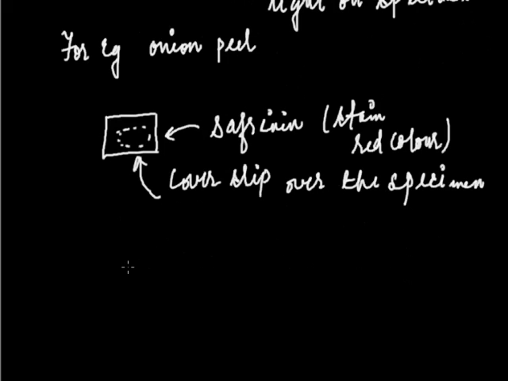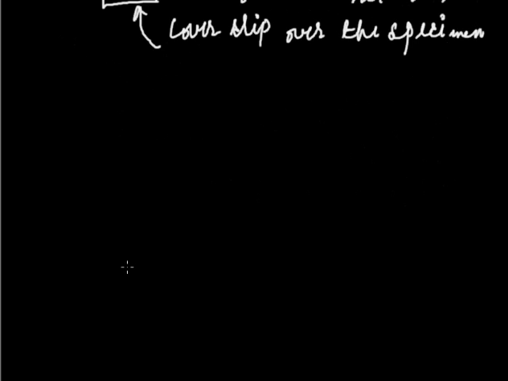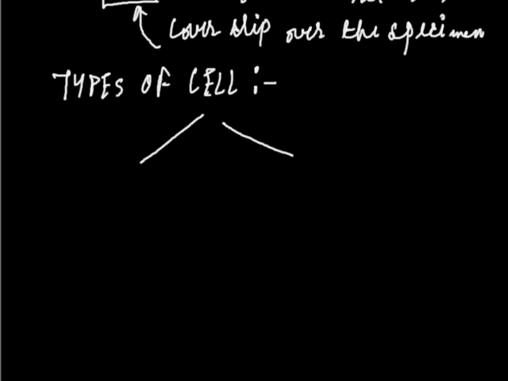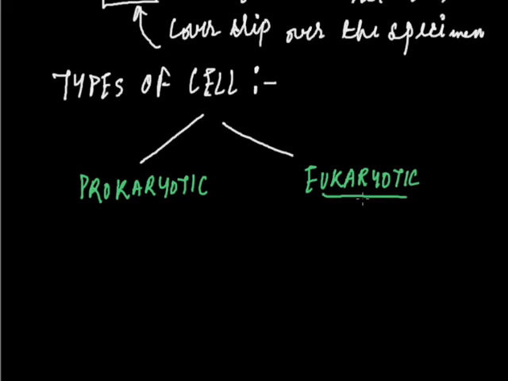Now coming to the types of cell. There are mainly two types of cell, prokaryotic and eukaryotic. What these terms mean, first of all look at that.